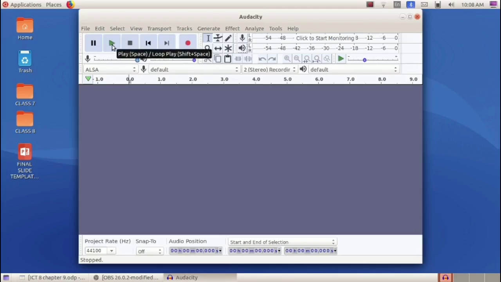Then in order to stop temporarily, we have to use this pause button. Then in order to resume playing, we have to click on this pause button again. Then if we want to reach the beginning of the recording, we can click on this skip to start button. Then if we want to reach the end of the audio, we have to use the skip to end button. Okay, so these are some of the buttons used for recording and listening to the audios in Audacity software. Now we can also operate the play and stop buttons using the spacebar key in the keyboard.